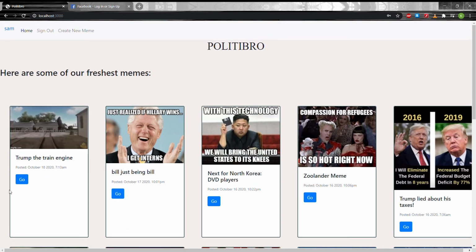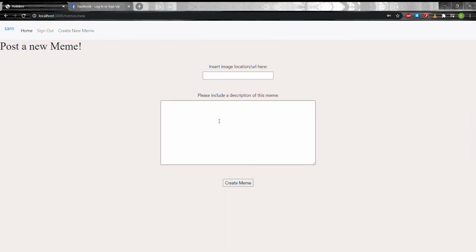So what we'll do is, first things first, we'll go to create new meme. So if we want to post a new meme, we actually don't store any of the images in our database for Politibro. We just get the images from a URL linking to another page.